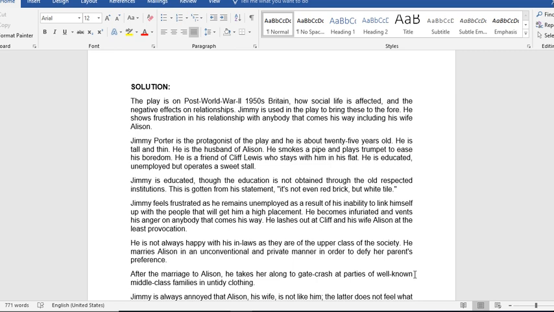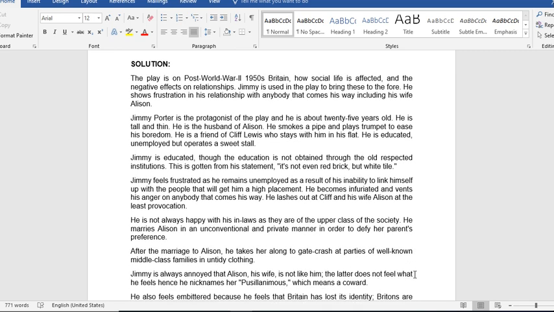He's a friend of Cliff Lewis, who stays with him in his flat. He is educated, unemployed, but operates a sweet stall. Jimmy is educated, though the education is not obtained through the old respected institutions. This is gotten from his statement, quote, "It is not even red brick, but white tile," unquote.